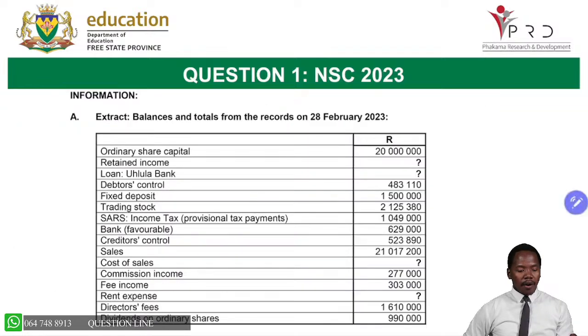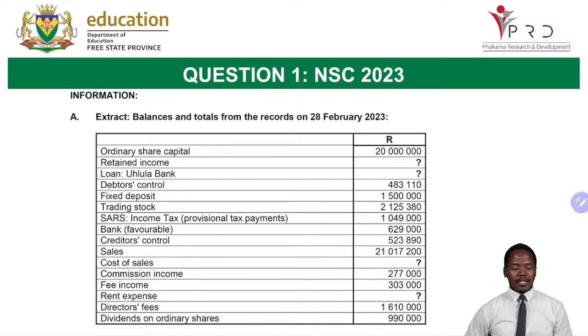Now, let us move on. The other part now, this is our trial balance. We're not going to dwell much on it right now. This is just our trial balance with some question marks, as you can see.